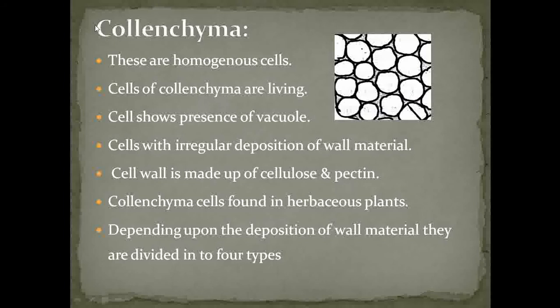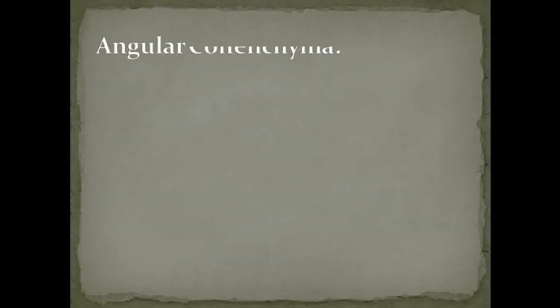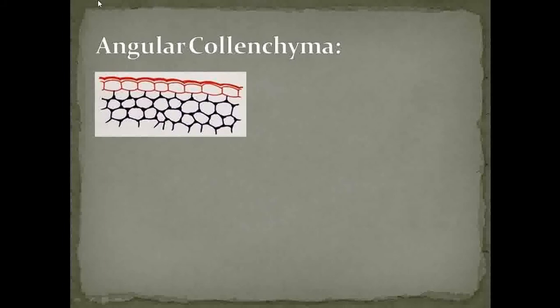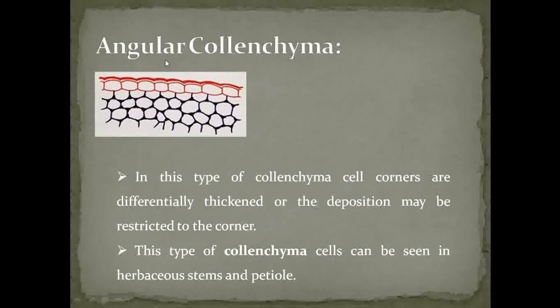Basically these collenchyma cells are present inside the herbaceous plant. Depending upon the deposition of cellulose and pectin material, the collenchyma tissues are categorized under four types. So let's see what those four types are. The first type is called angular collenchyma.